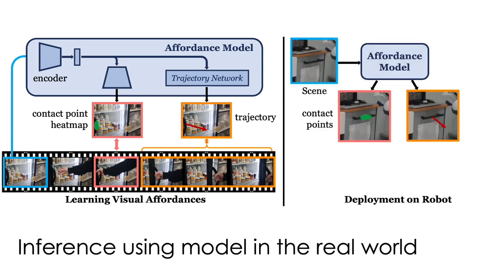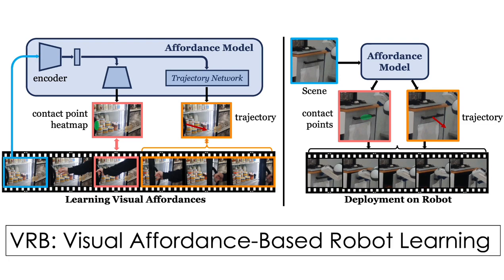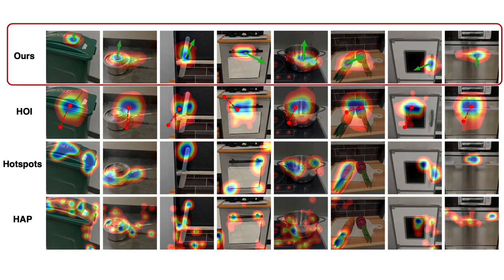The model predicts the contact point region and a distribution of trajectories the robot should take after it grasps the object. We convert the affordance into a 3D trajectory and use a low-level controller to execute it. In summary, we call our approach VRB, or Visual Affordance-Based Robot Learning. First, we can look at the quality of the predicted affordances. Here we show examples of VRB compared to state-of-the-art affordance learning methods on 8 different tasks. VRB in the top row predicts a very intuitive and usually correct affordance, as you can see here.